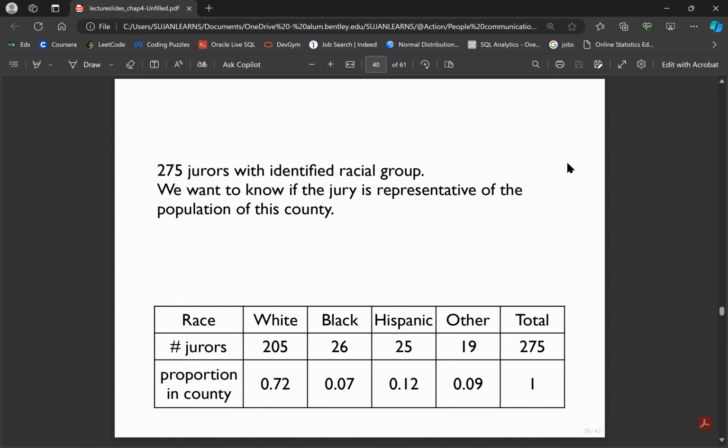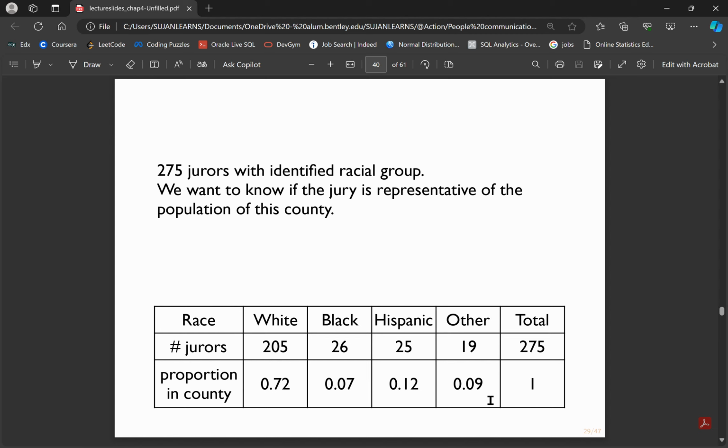To get the actual data, we need to go to the census, and once we get the census, we get the information about the proportion of each racial group in the given county. For this county, we have 72% white, black is 7%, Hispanic is 12%, 9% are other racial groups. And when we add all these up, we get 100%.